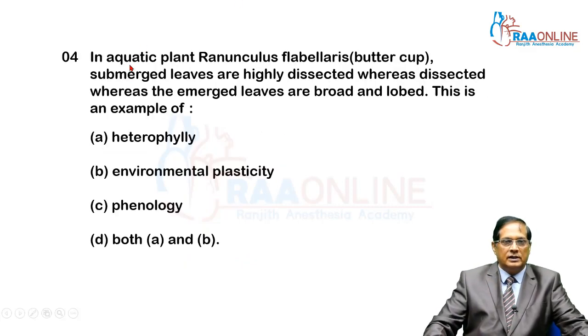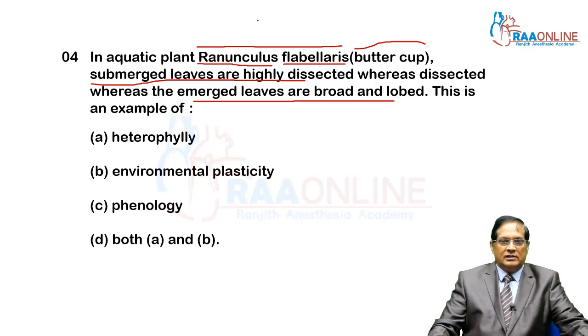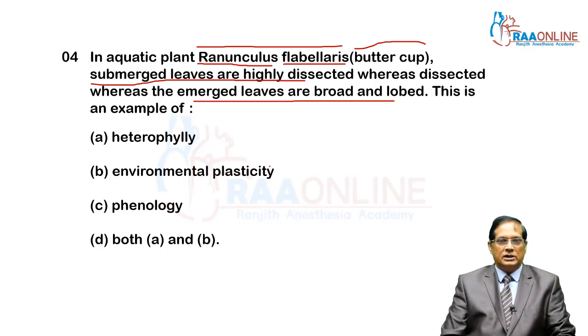Question number 4. Aquatic plant Ranunculus flabellifer. There are two types of plasticity, that is adaptations: with regard to development and with regard to the environment. Ranunculus flabellifer, commonly known as buttercup, has submerged leaves that are highly dissected, whereas emerged leaves are broad and lobed. This is because of the habitat or environment in which it lives.